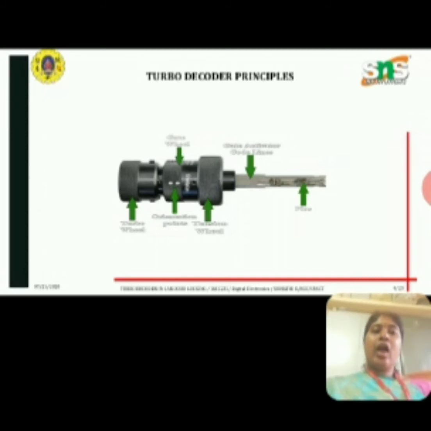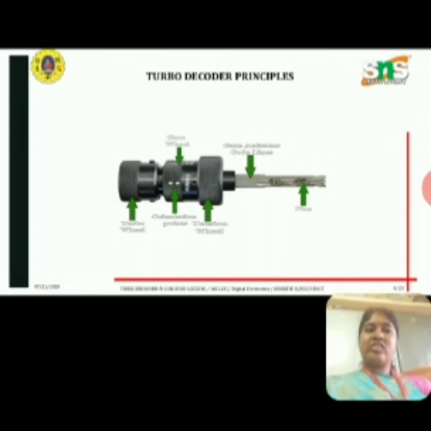The main applications of turbo codes: they are used extensively in 3G and 4G mobile telephony standards, for example EVDO and LTE, and the terrestrial mobile television system from Qualcomm. They are used in the interaction channel of satellite communication systems such as DVB-RCS and DVB-RCS2.